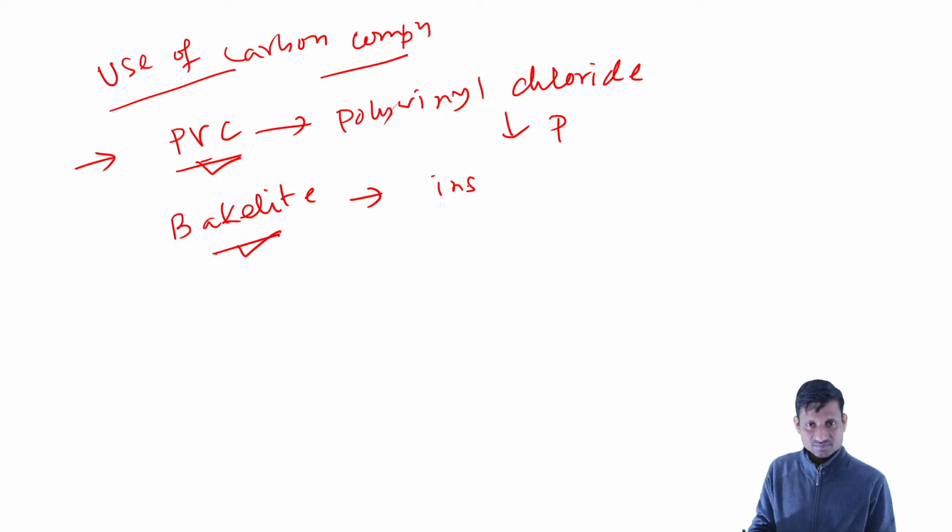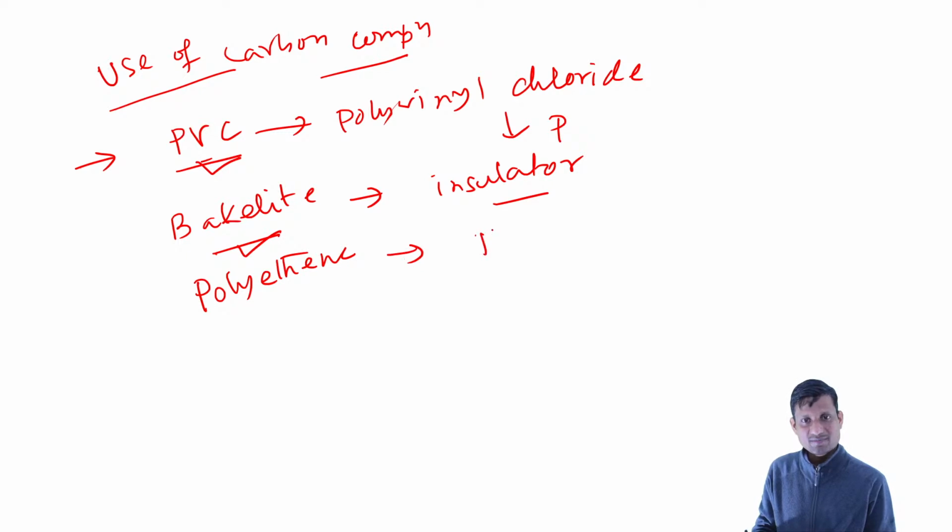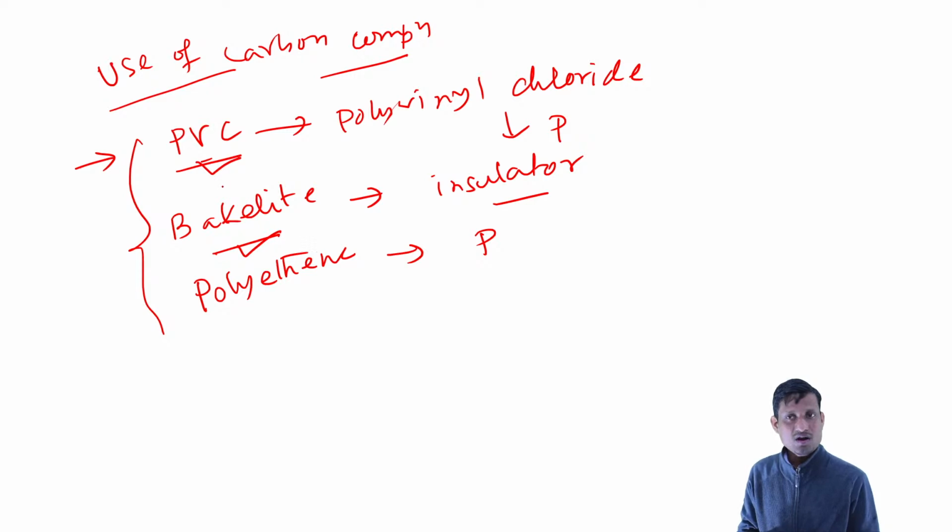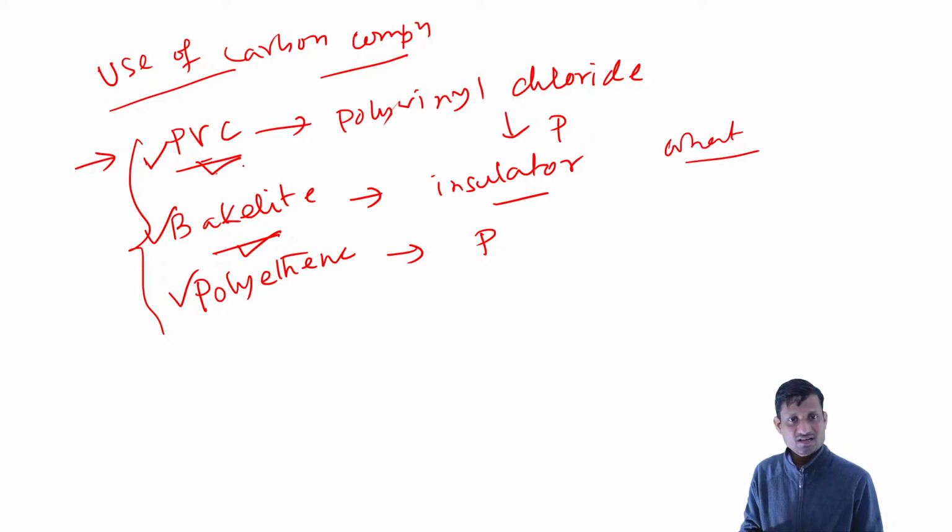And then we have polyethylene, or polythene. This is also a plastic material. These are a few things frequently used, and all of them start with carbon. What is the starting material for these compounds? Basically it starts with carbon, and after many reactions we get this kind of polymer.